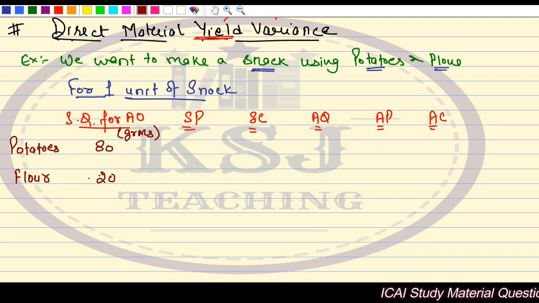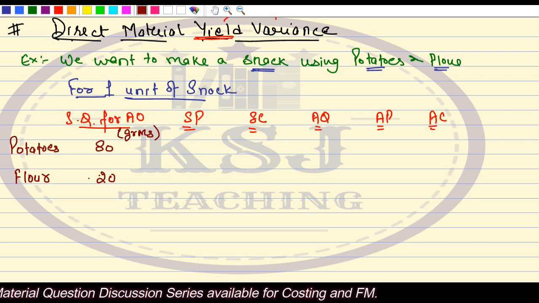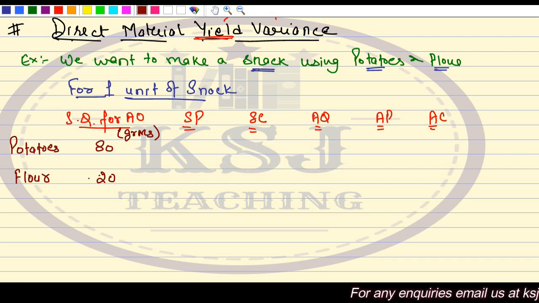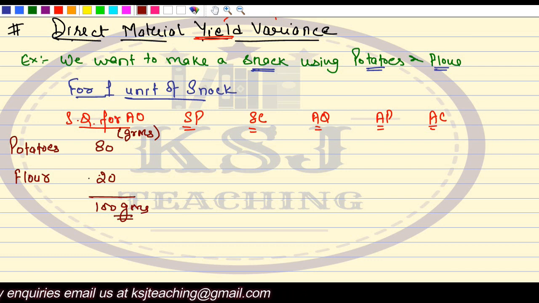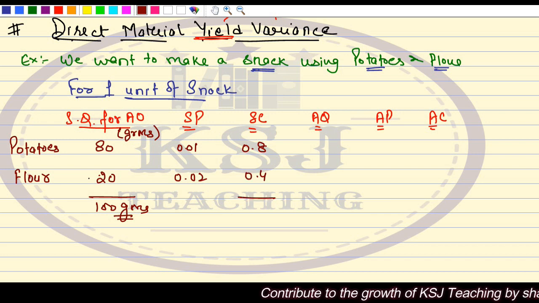If you want to make a perfect snack which people like, you need to use 80 grams of potato and 20 grams of flour. That is a total of 100 grams of raw material that should be used in making the snack. The standard price, say, is 0.01 and 0.02. Now this is just an example. So standard cost is 0.8 and 0.4, total 1.2.